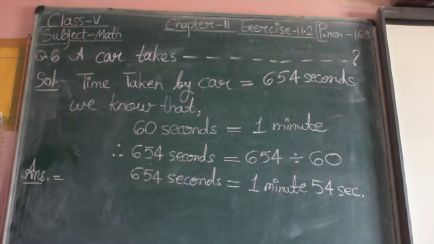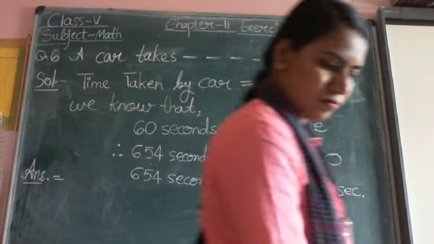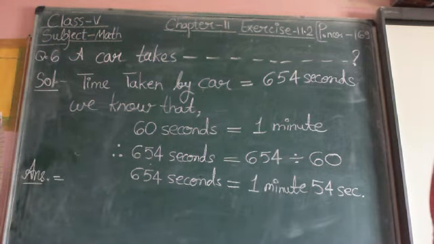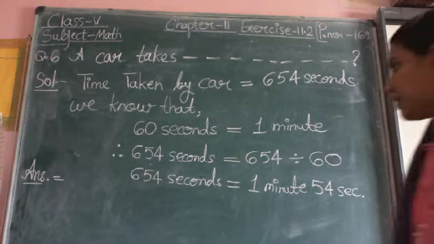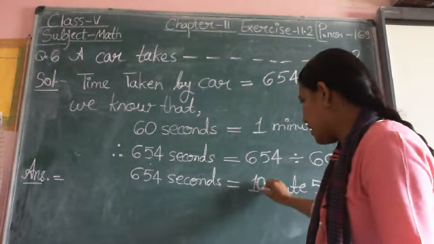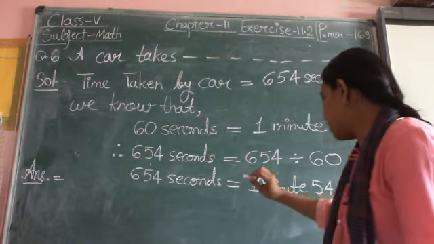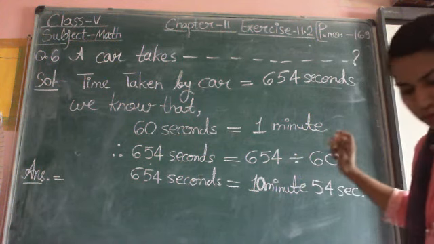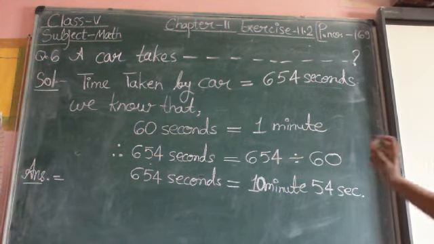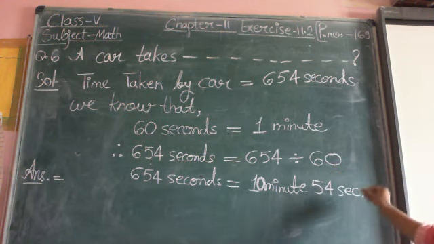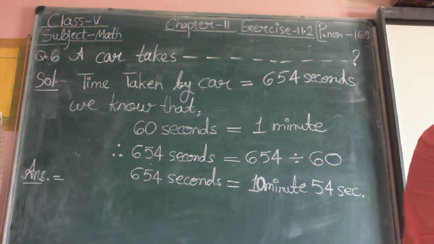As it is not divisible, we need to write 10 in the quotient part. So 10 minutes 54 seconds is your final answer.